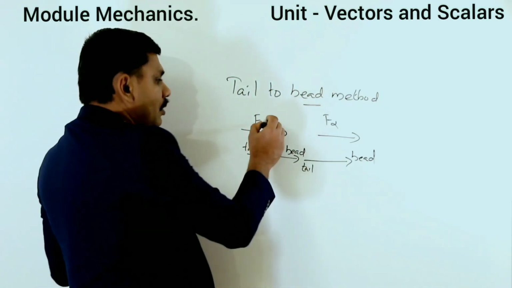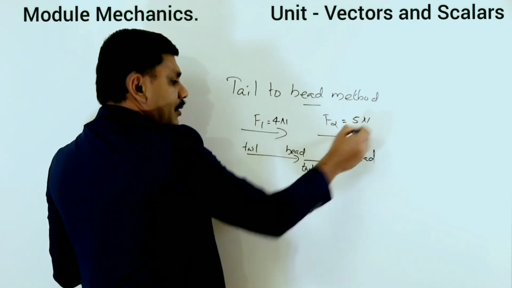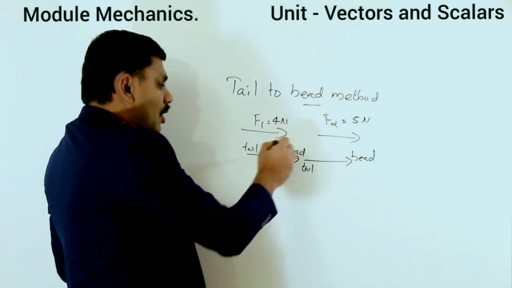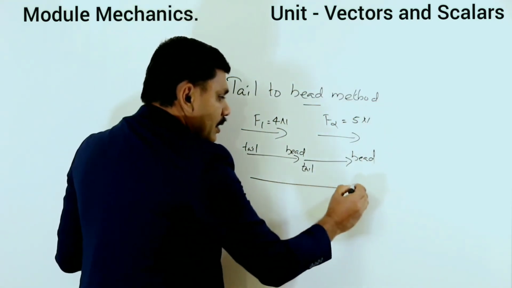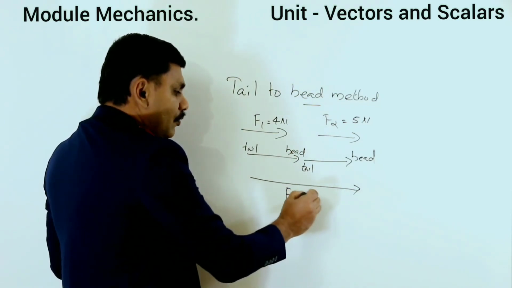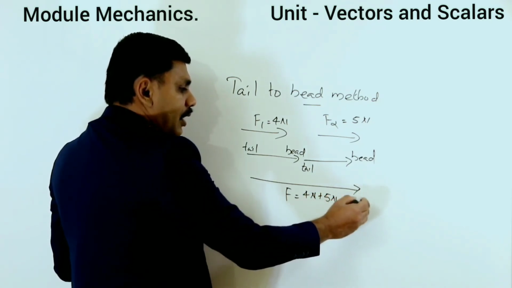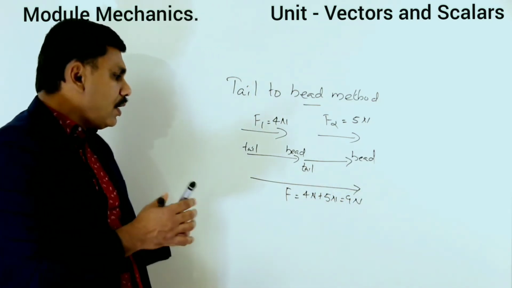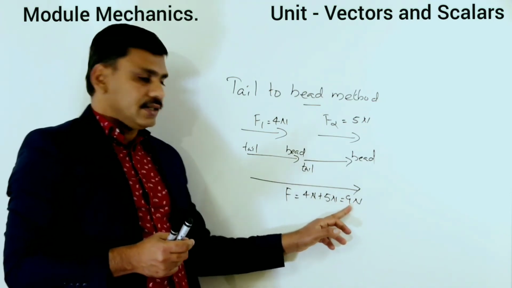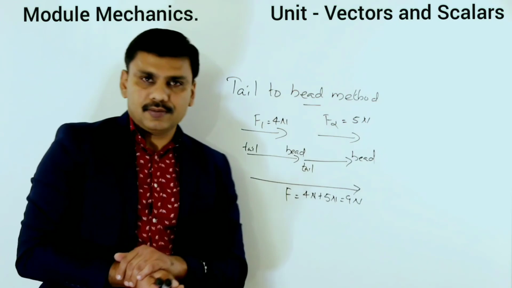For example, if F1 is 4 Newton and F2 is 5 Newton, after keeping this, you will get a single vector, that is the resultant vector, F equal to 4 Newton plus 5 Newton equal to 9 Newton. So 9 Newton is the resultant vector of 4 Newton and 5 Newton.